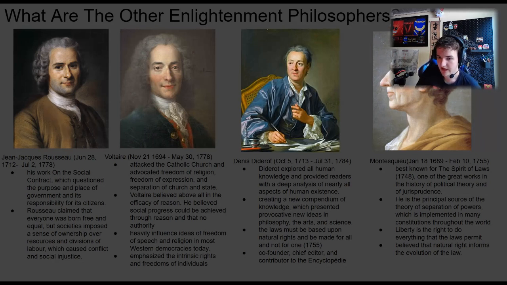And finally, we have Montesquieu, who is best known for The Spirit of the Laws in 1748, one of the great works in the history of political theory and jurisprudence. He was also the one the founders drew on for the Constitution's separation of powers, checks and balances, and three branches of government: the legislative branch, the executive branch, and the judicial branch.